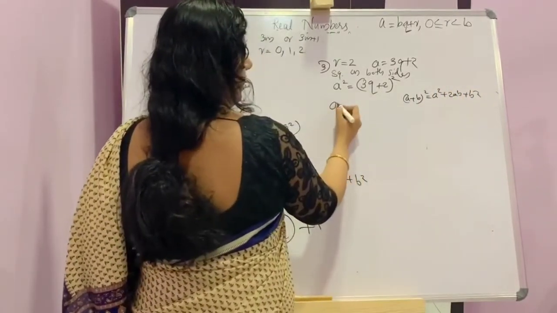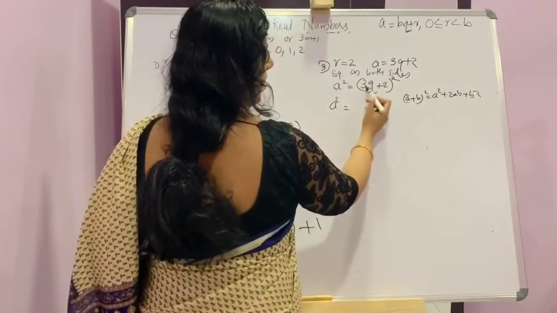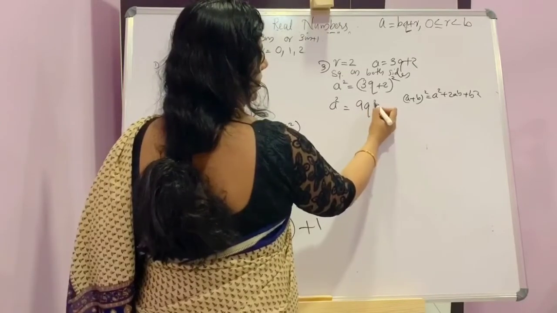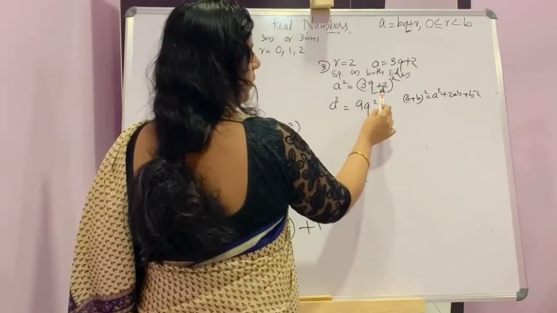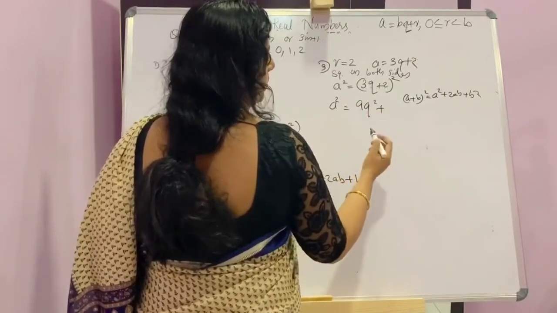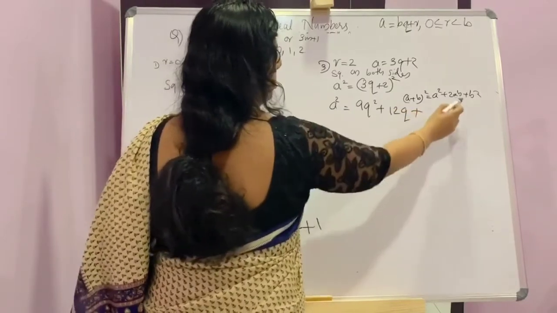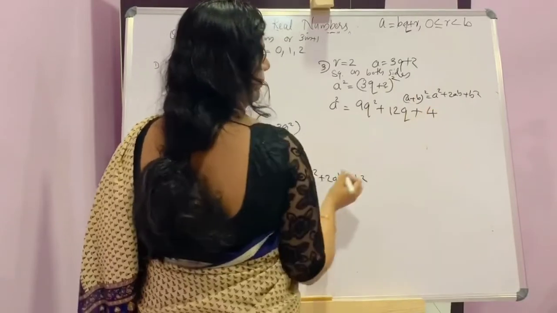Now a square means first term square, 9q square, plus 2ab, 2 into 3q into 2, 12q, plus b square, that is here 2 square, 4.